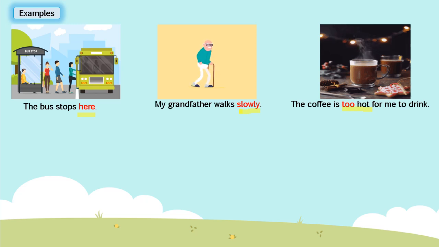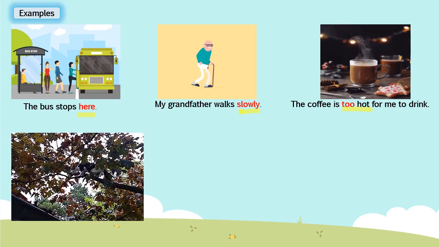So here it is telling the degree of hotness. Hotness of what? Coffee. It is telling how much the coffee is hot. So it is the adverb of degree. Is it clear? Now let's take one more example.